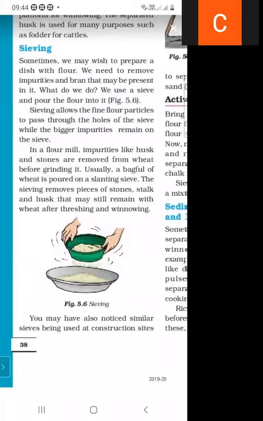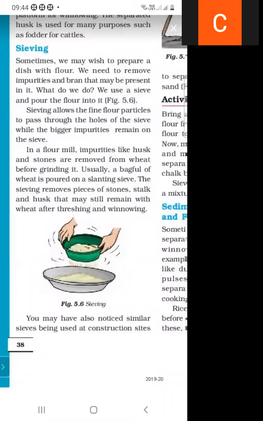And how does this occur? In the wheat, husk and stones are present. If you want to remove husk and stones, usually a bag full of wheat is poured on a slanting sieve, and the slanting sieve removes pieces of stones, stalk and husk that may remain with the wheat after threshing and winnowing.